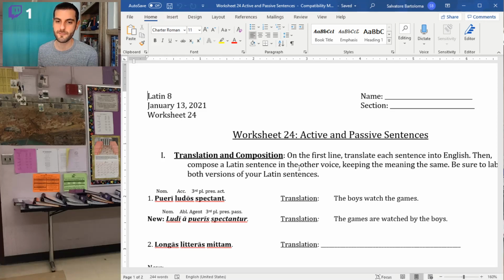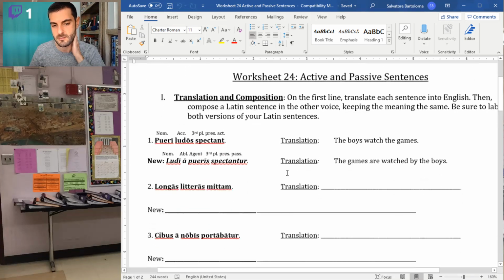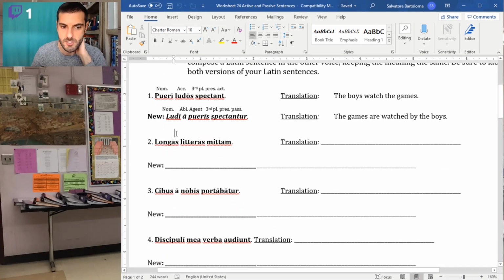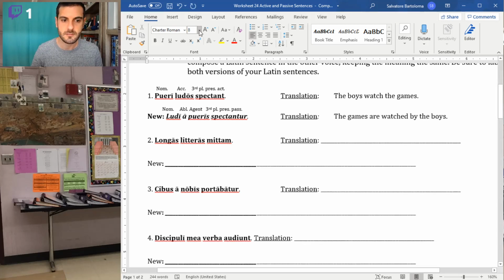Welcome to Worksheet 24. Let's take some sentences and mess them up. So we're going to take some active sentences and switch them to passive. We'll do the opposite, a little fly in my face. Let's get it. All right, so the directions do ask you to label your sentences as well. I know that is sometimes a tricky thing for people, but just do your best, mainly because I want you thinking about the cases. And I feel like if I hold you accountable for labeling, it's much more likely you'll actually think about the cases.